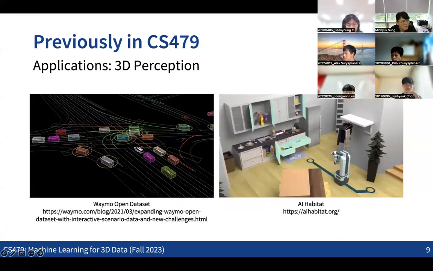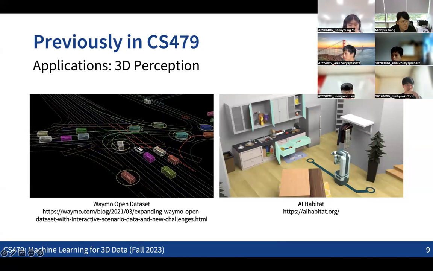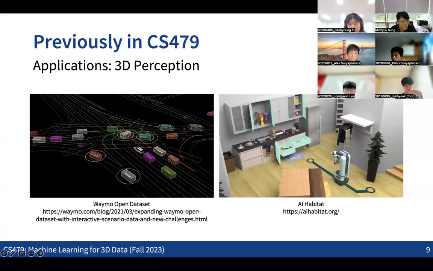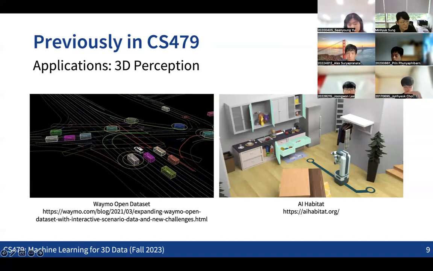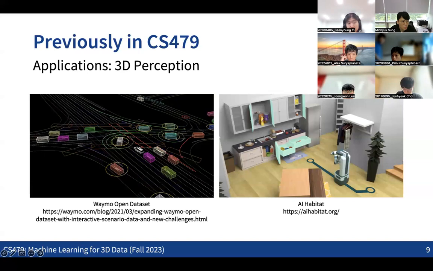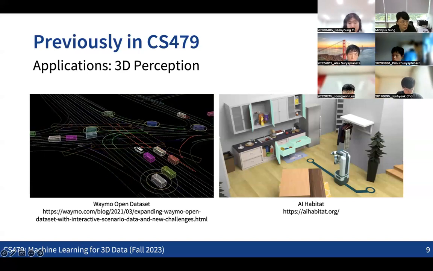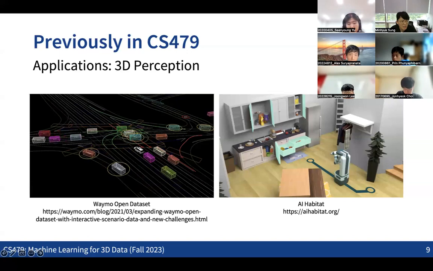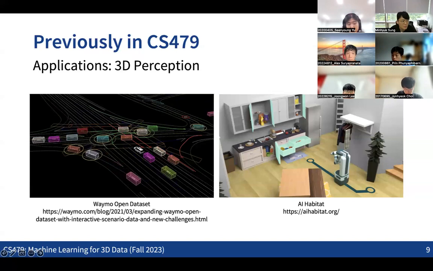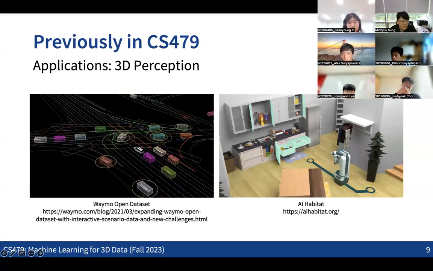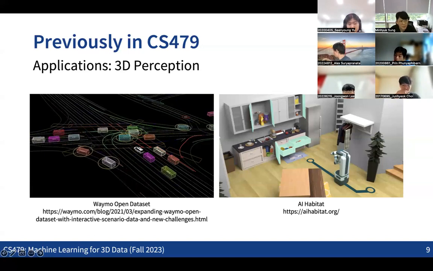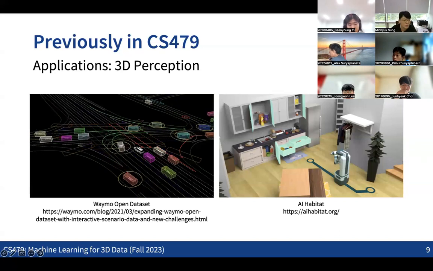We also saw applications which take the 3D data as the input, not generating outputs. Those 3D perception techniques could be used in autonomous driving or in robot and scene interactions for many robotics applications. So those are the applications that we briefly discussed last time. In this course, we are going to discuss the more basic and fundamental techniques that can be used in many of these applications. So that's what we are going to do in this course.